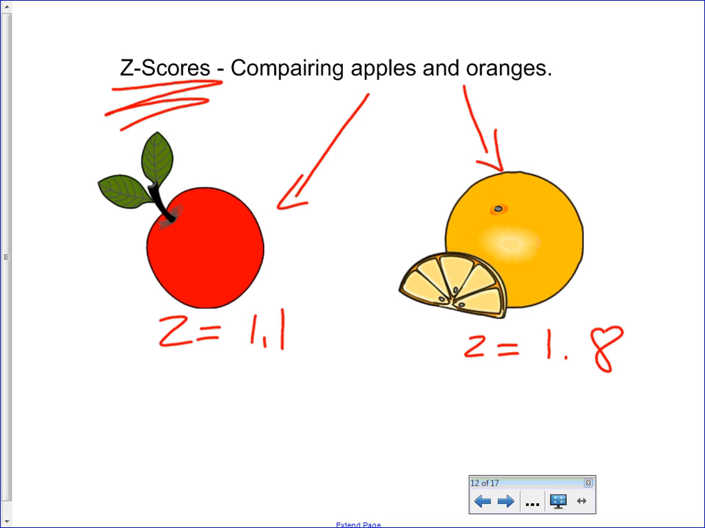Now, this doesn't tell us whether an apple tastes better than an orange. It tells me that this apple was 1.1 standard deviations bigger, let's say we were going on weight, than a normal apple, where the orange was 1.8 standard deviations bigger than average. And so what we're saying is that the orange is, to a larger degree, better than the average orange than the apple is better than the average apple.